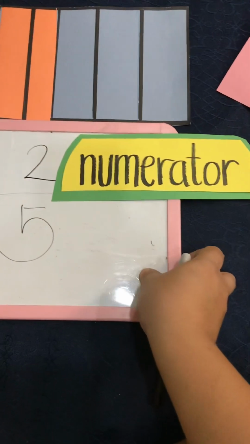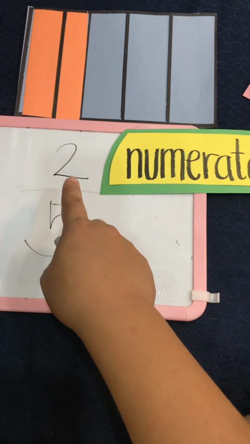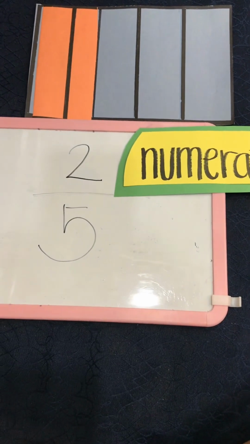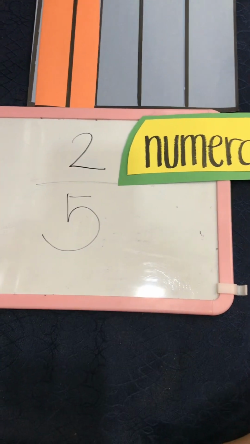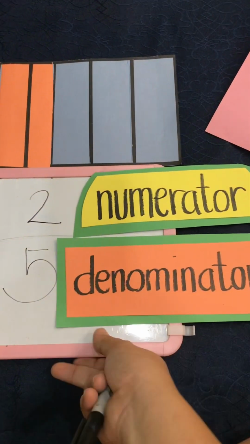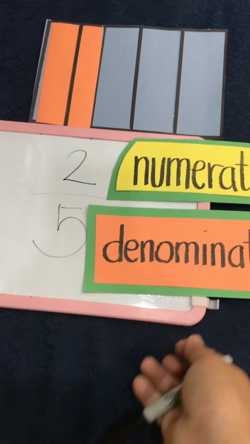Remember, the number that is always on top is called the numerator. And this number is called the denominator.